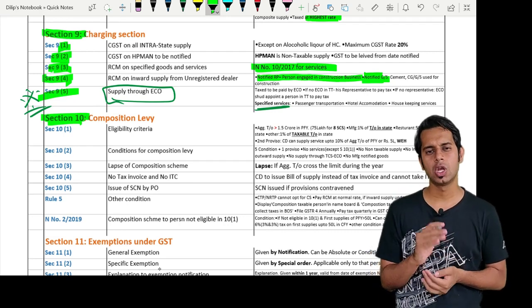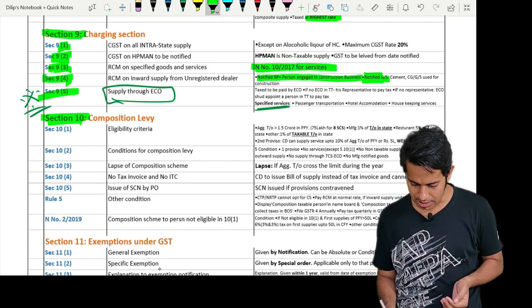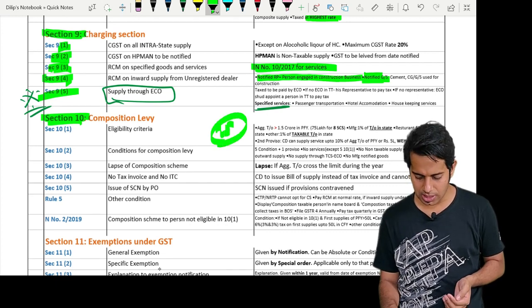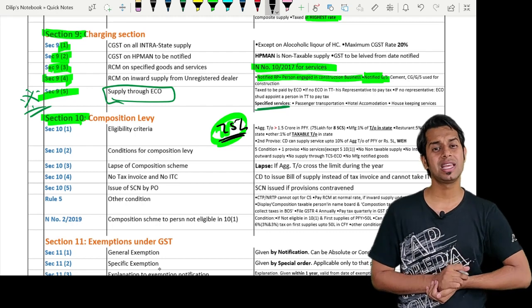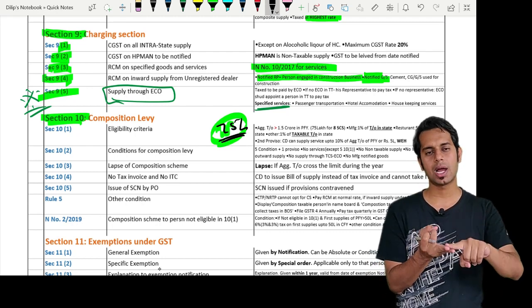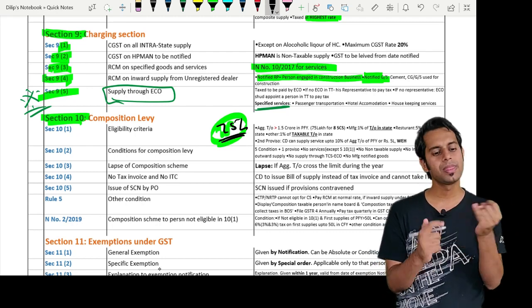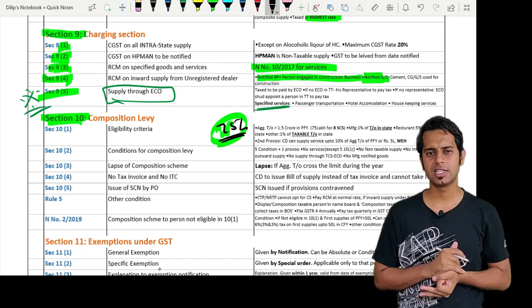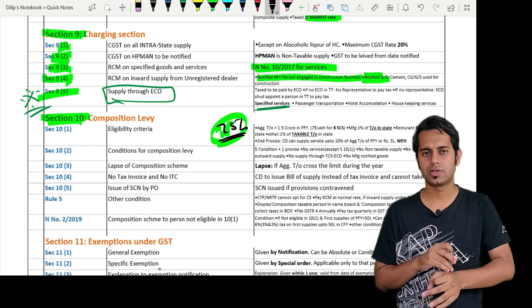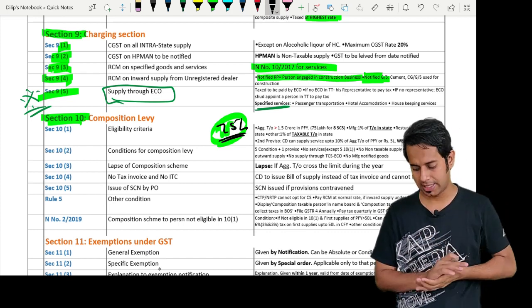For 8 special category states, the limit is 75 lakhs. Sir, which are these 8 special category states? Nagaland, Uttarakhand, Manipur, Meghalaya, Mizoram, Arunachal Pradesh, Sikkim, Tripura. These are the 8 special category states for which the limit is 75 lakhs.